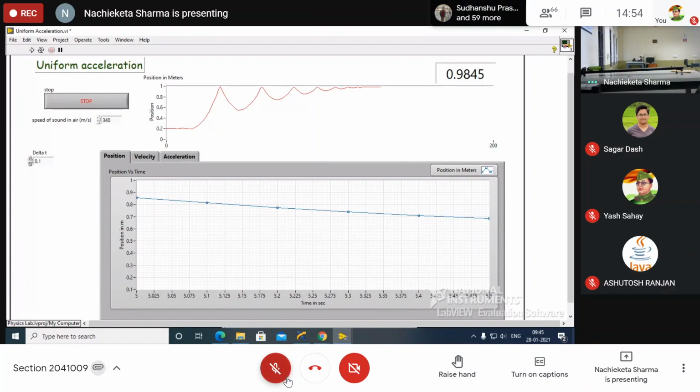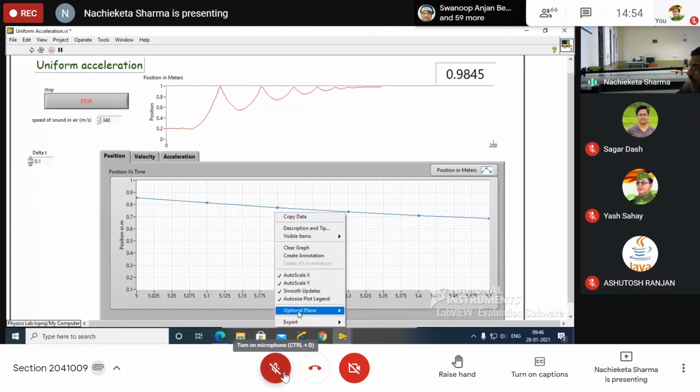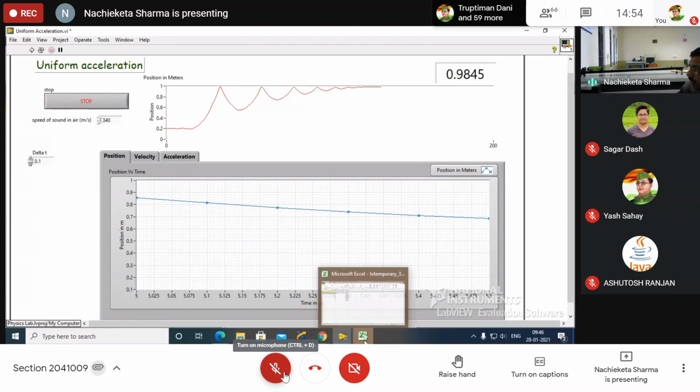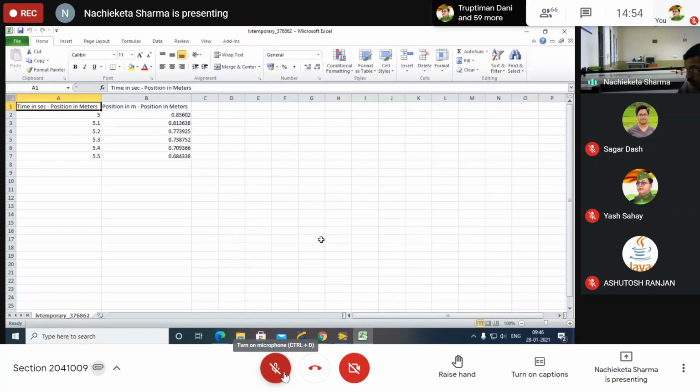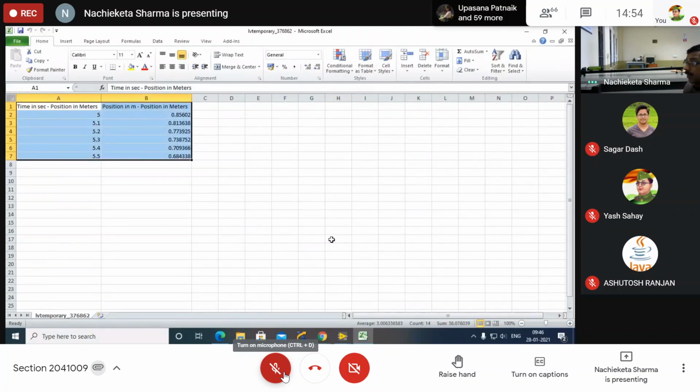Yes. So now for data, what are you doing? You have to export it to Excel, is it not? I have told the same thing. We are exporting to Excel. Now Excel is opening here, and what you have to do? You have to select all, Control A. Listen, you have to write down this data. In the first column, you write down the time in seconds, and in the second column you write down position in meters. Please write down all the data.